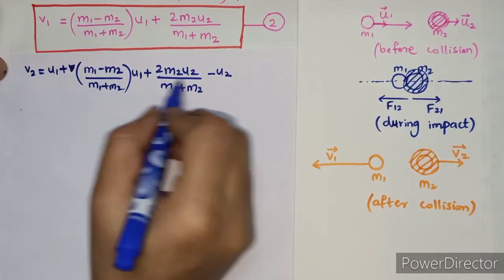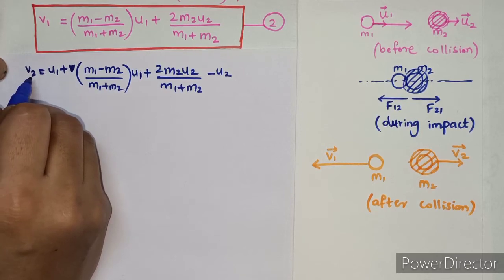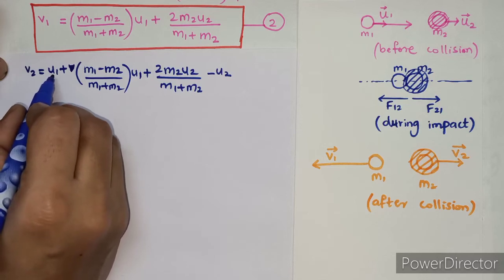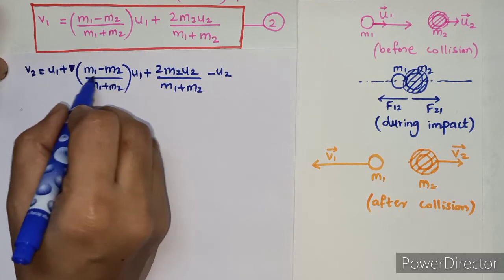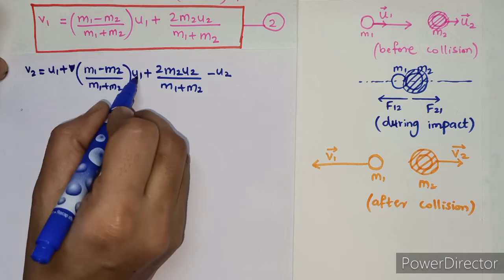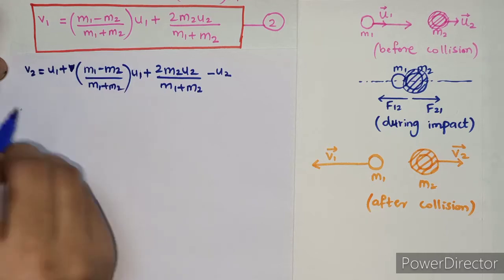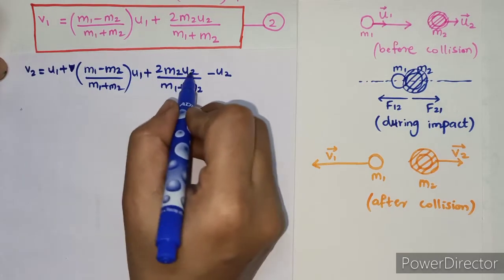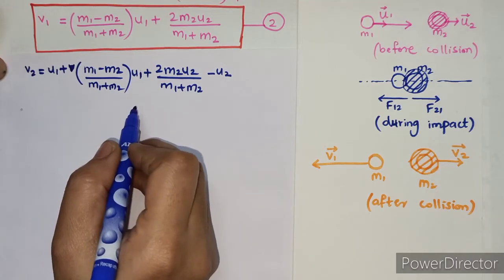By solving this equation, we are getting the value of v2, which is the final velocity for the mass m2. Now let's see, u1 plus m1 minus m2 upon m1 plus m2 into u1 is there. That means from these two terms we can take out common u1. Similarly, the u2 term is to be taken out from the other two terms.